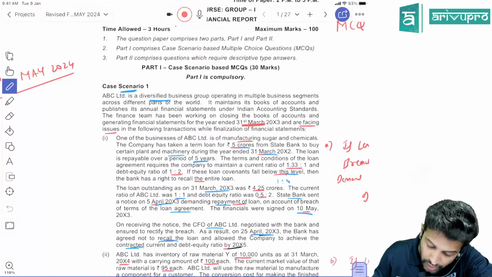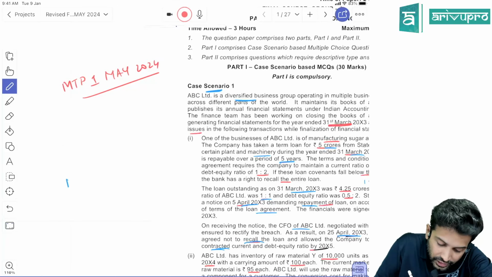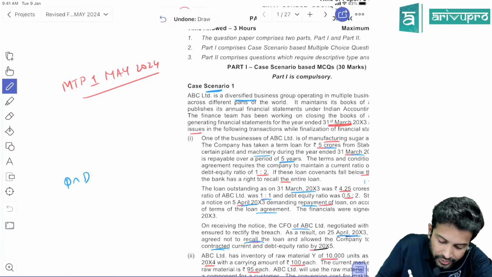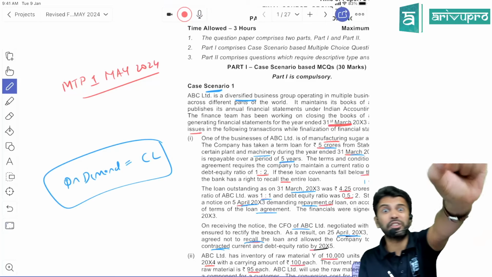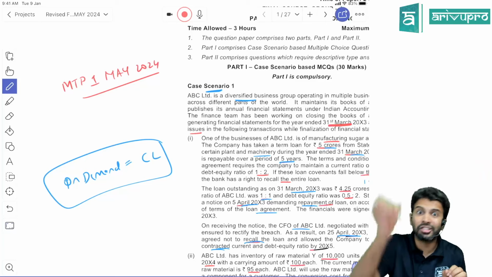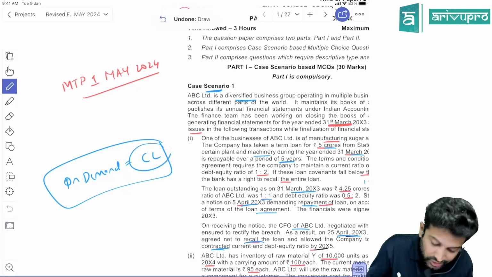The loan is anyway a non-current liability. No. Since you committed a breach, the loan has become repayable on demand. Any loan which is repayable on demand is a current liability. So on 31st March, this loan is a current liability because you have done a breach, and due to that breach, the loan has become repayable on demand.